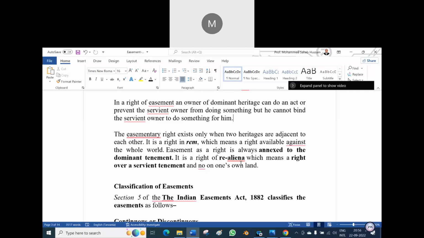Am I right? Yes, sir. So contract is right in personam, tort is right in rem. No one can touch you without your consent. Am I right? Yes, sir. Including the spouse? Answer is yes also.